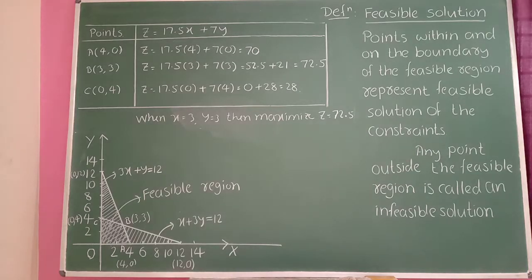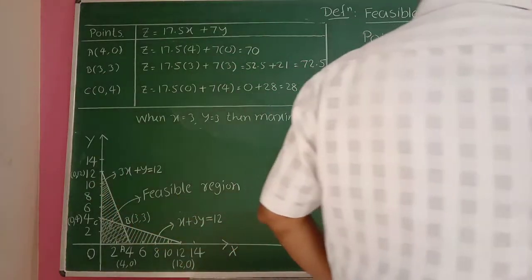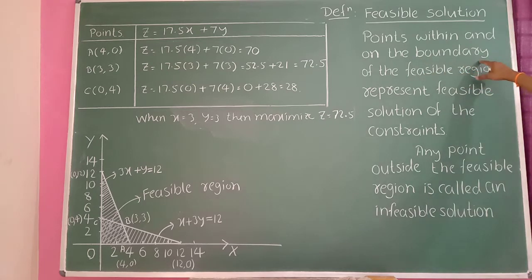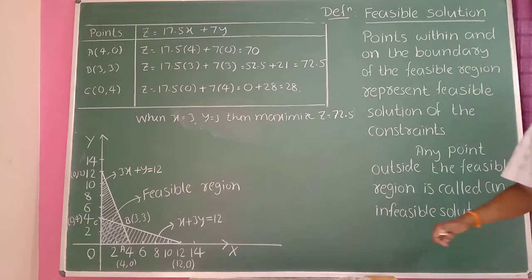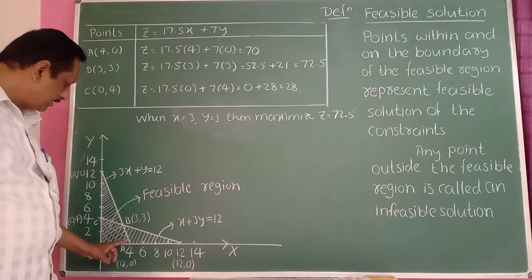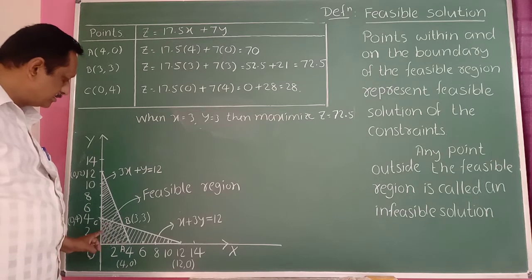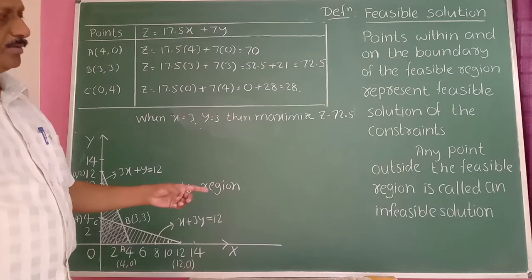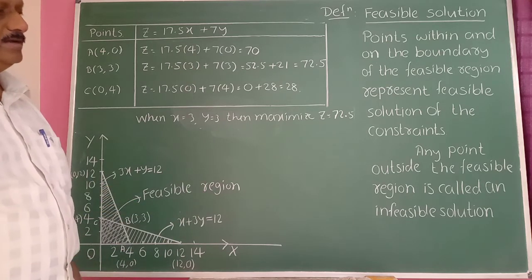The next definition: feasible solution. Points within and on the boundary of the feasible region represent a feasible solution of the constraints. Points within and on the boundary lines, those are the feasible solutions here. Any point outside the feasible region is called an infeasible solution.